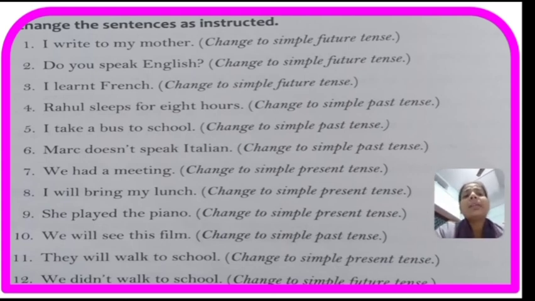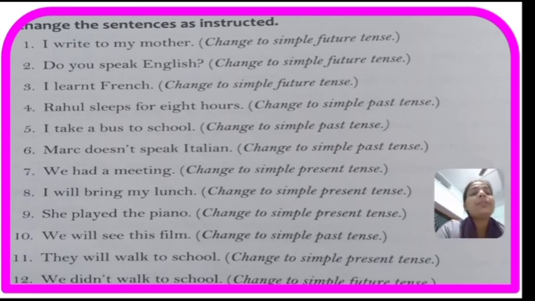Mark doesn't speak Italian. Change to simple past tense. Mark didn't or did not speak Italian. We had a meeting. Change to simple present tense. So here had will be changed into have. We have a meeting. I will bring my lunch. Change to simple present tense. I bring my lunch. She played the piano. Change to simple present tense. She plays the piano.